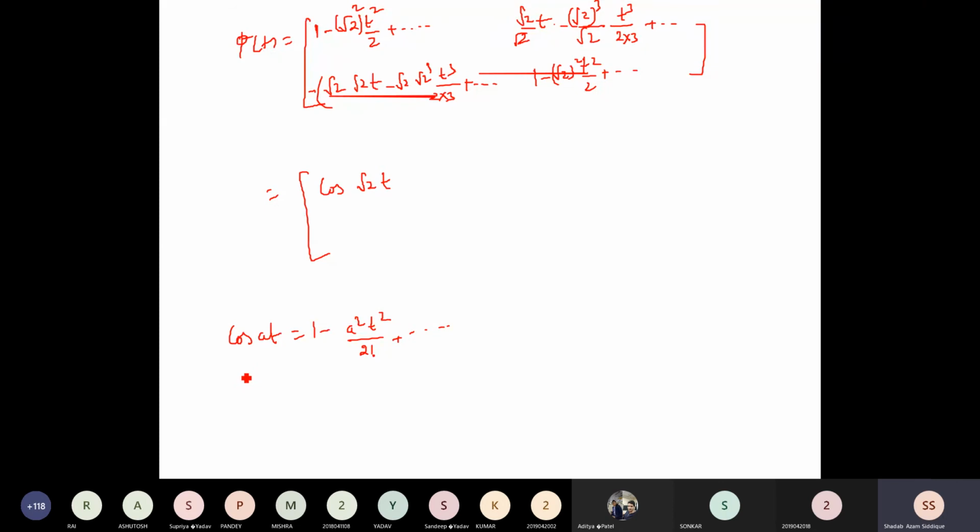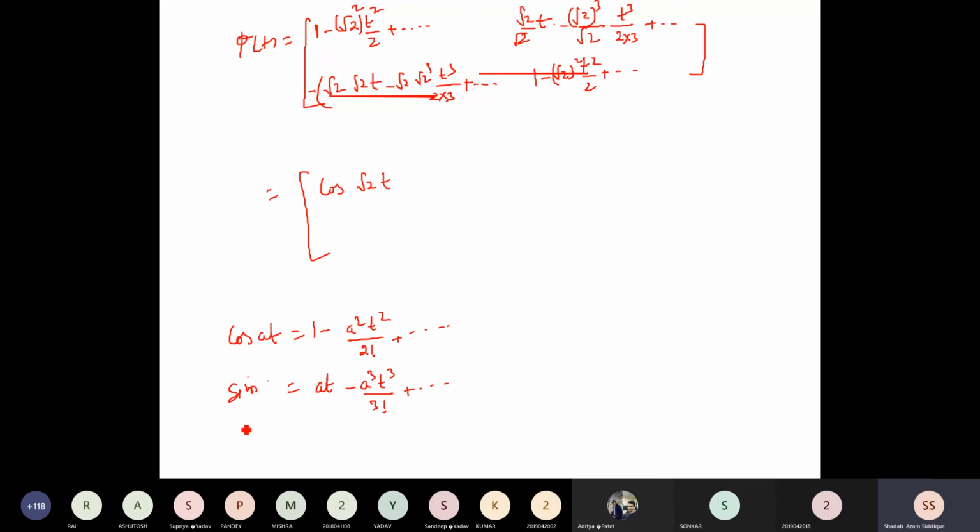Now we'll have the sine function, so we can go through the sine function also. You can see the sine function can be written as at minus a cube t cube divided by 3 factorial, plus dot dot dot, alternate signs will be there, okay. So this can be rewritten.